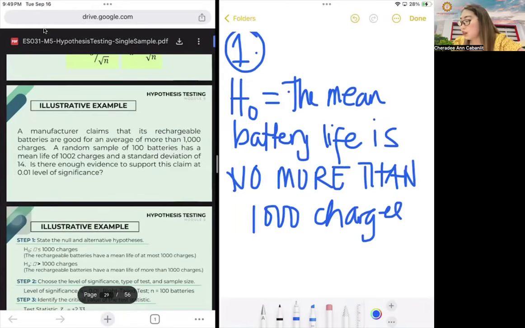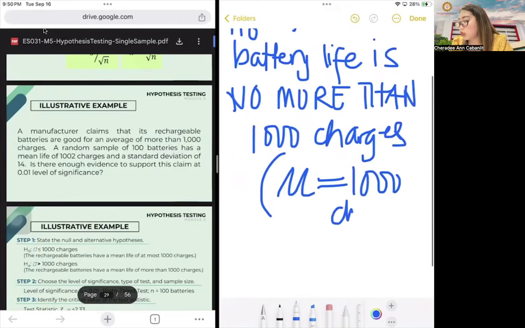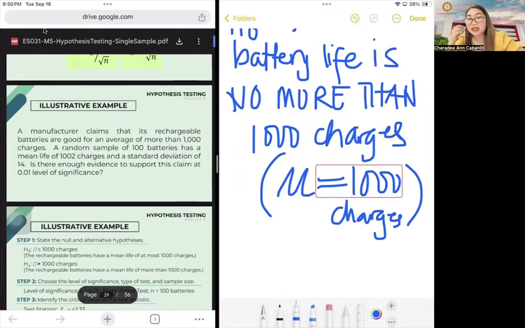Since it says no more than, technically it includes equality. Therefore, mu is equal to 1,000 charges. That's your mathematical symbol here.